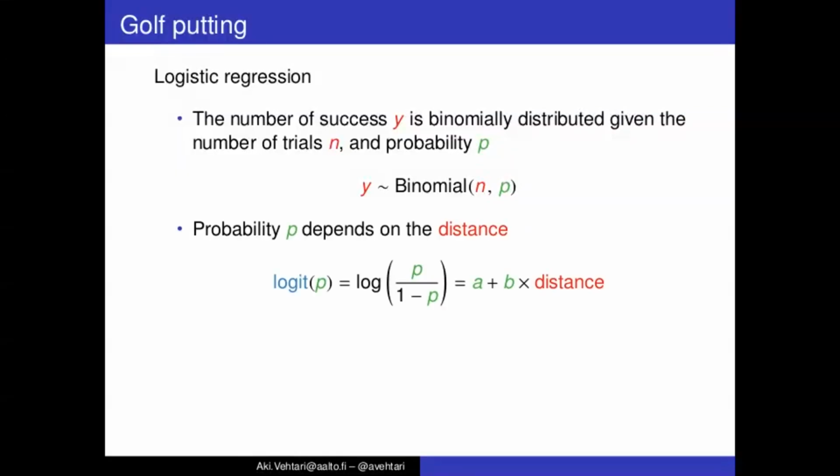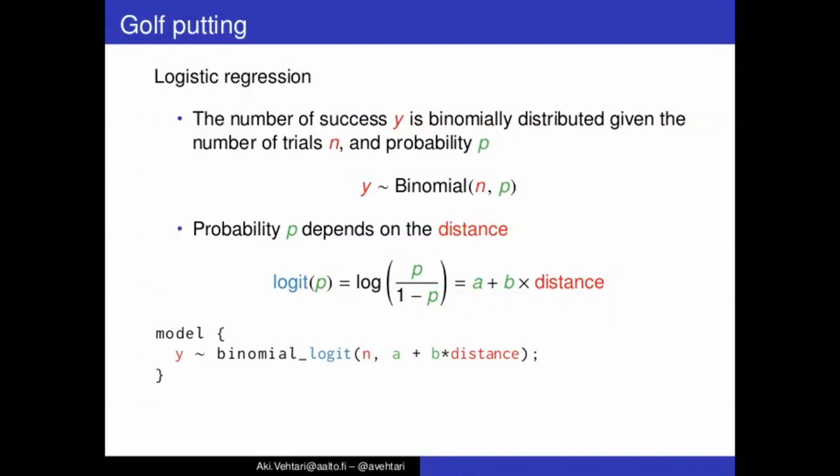And then we want that this probability p depends on the distance, where the distance is also data. And we use this logit transformation, so that the logit of that probability has linear model. And then this way we are mapping this linear model with some offset a and slope b times distance between 0 and 1 probabilities.